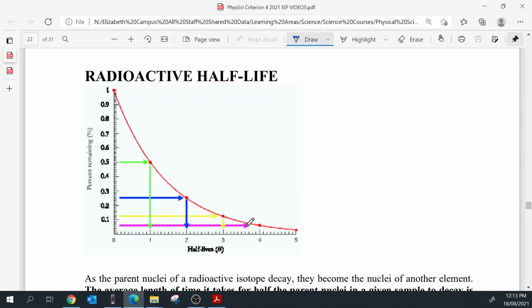So, we are looking at radioactive half-life today, and we'll have a look at this graph because it's quite a nice graph, really. At the start here, we're starting off with 1 or 100% of our radioactive substance. After one half-life, we've got one half-life down here. We are now at 50% of the radioactive emissions.